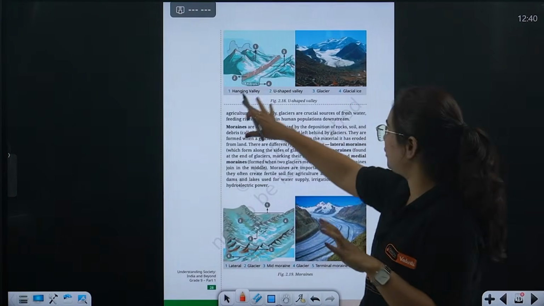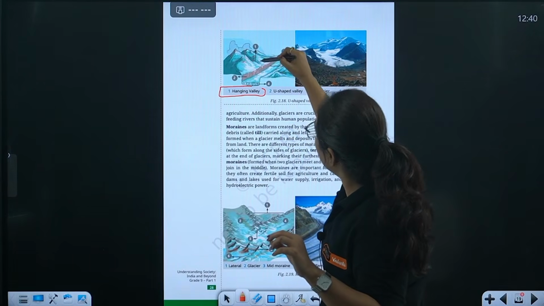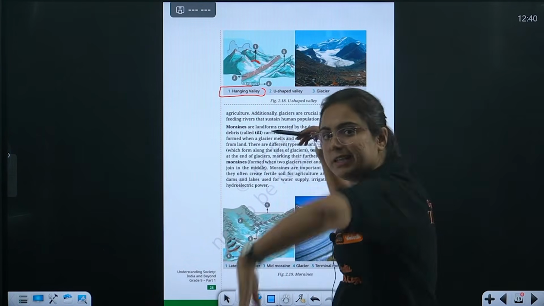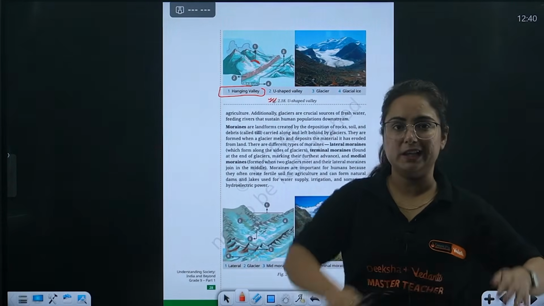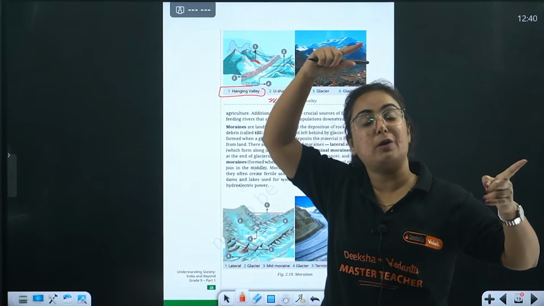Like here is the picture exactly of this hanging valley. Where is the hanging valley? This is the hanging valley. So these are the mountain areas. Suddenly a steep side is there. Then U-shaped valley. What is a U-shaped valley? U-shaped valley, again the similar one which was formed due to the action of running water.